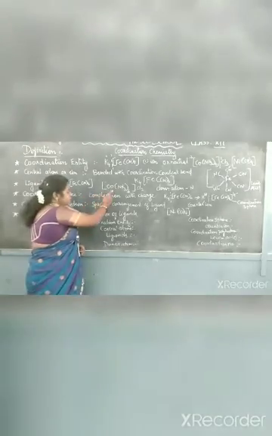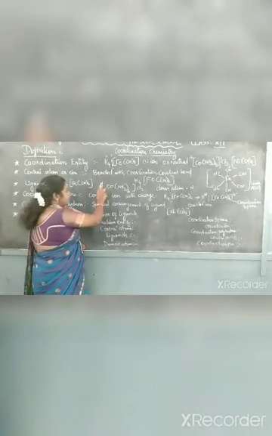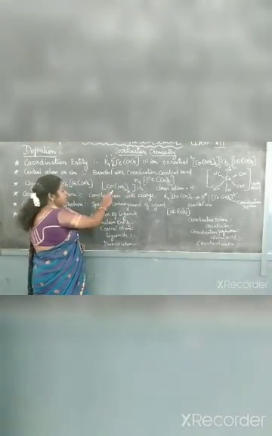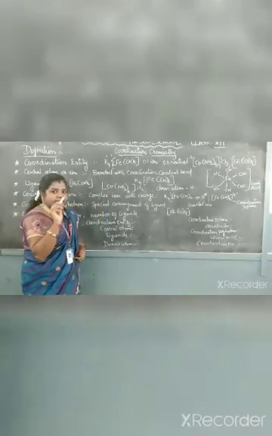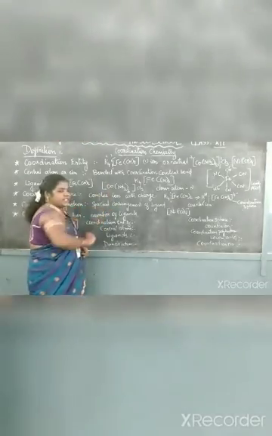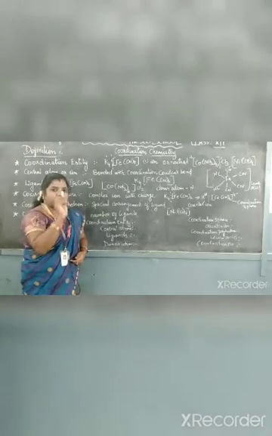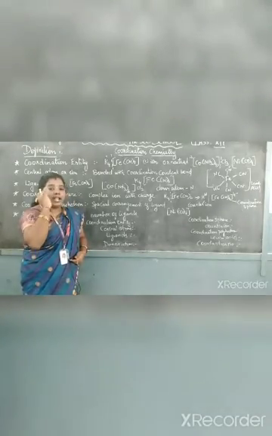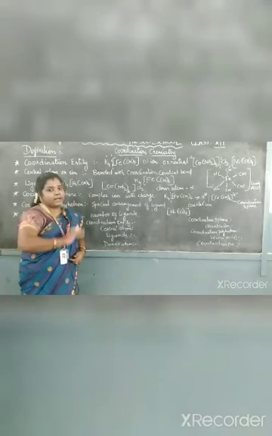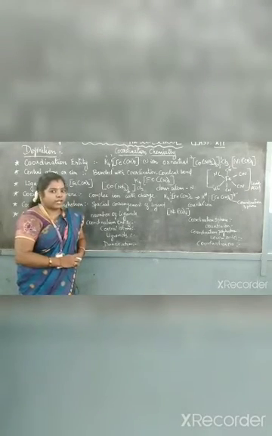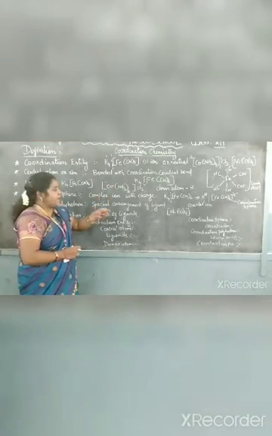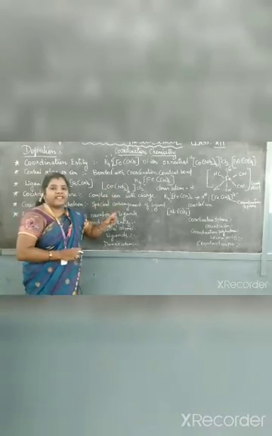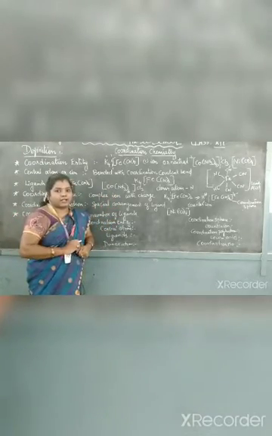So let us see some more examples. When you see the square bracket, here Co is the central metal atom, and NH3 6, the substance indicated in the normal bracket, is a ligand. The ligand means the atom or group of atoms bonded with the central metal atom. So this is the definition for ligands. So here, what is the ligand? NH3 is a ligand. And next, a ligand always has the capacity to donate electrons, isn't it?